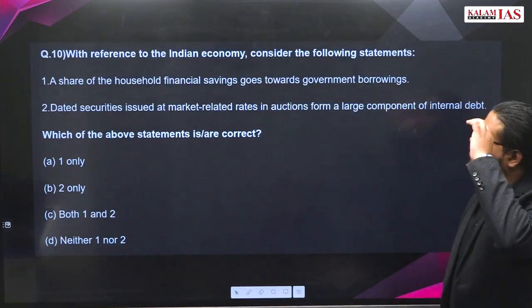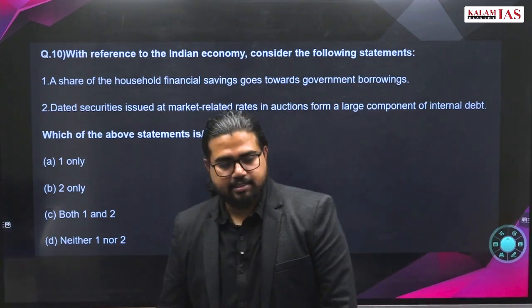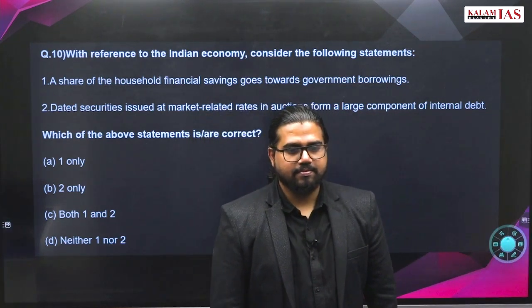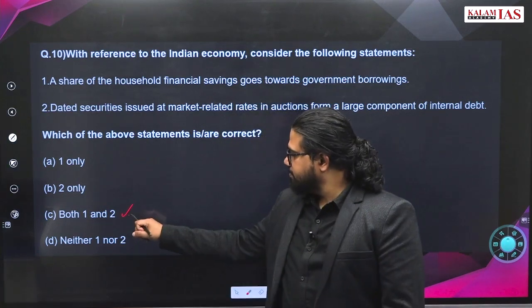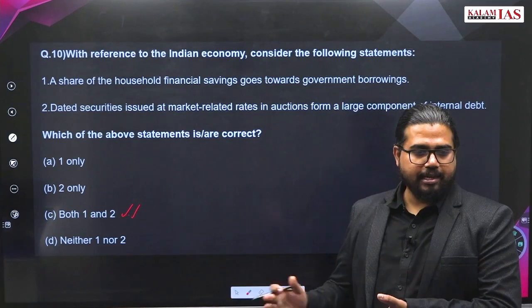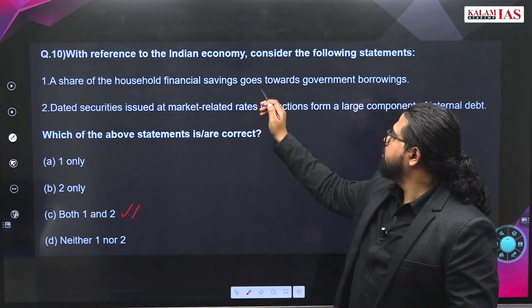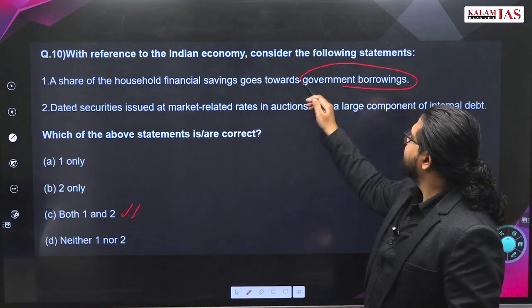Answer this question. This is last year's question, right? What answer did you give in this? You answered C. There is some confusion regarding the question. We don't have the key right now. So what is it saying? A share of the household financial saving goes towards government borrowings. Will it go?